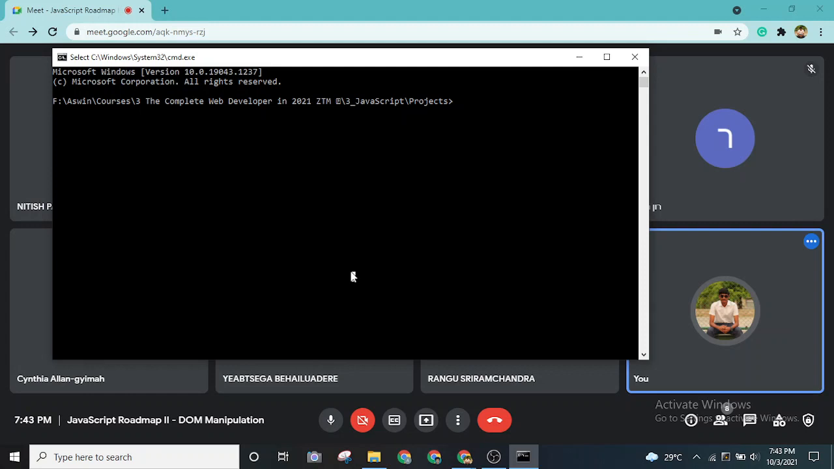Okay, so same thing, using DOM selectors for grabbing the elements, grabbing the style properties, as well as adding new elements as well.